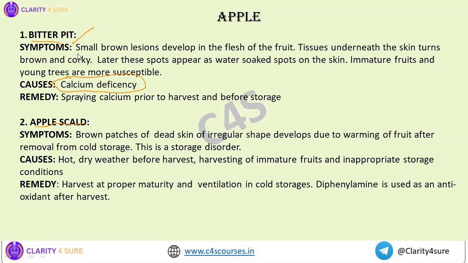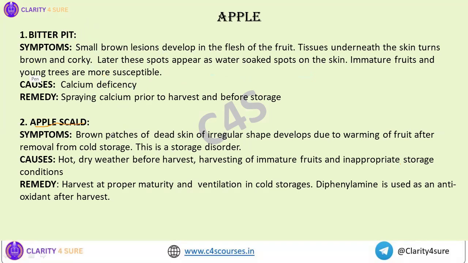In bitter pit, some small brown lesions develop on the flesh of the fruit, and underneath the skin, even the tissues become brown and corky. Later on, these spots appear as water-soaked spots on the skin. Usually, young trees and immature fruits are more affected in case of bitter pit.